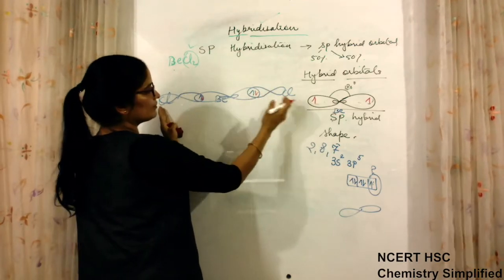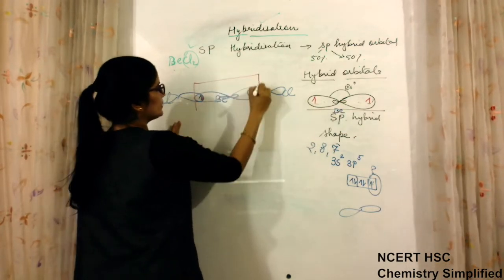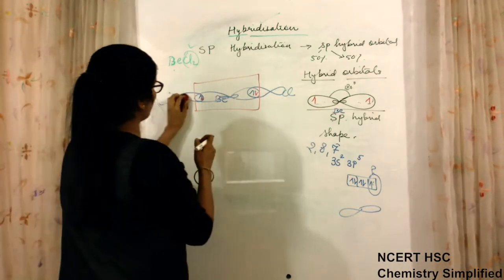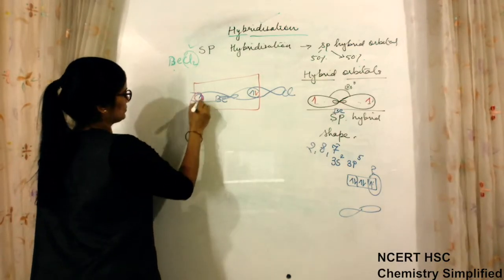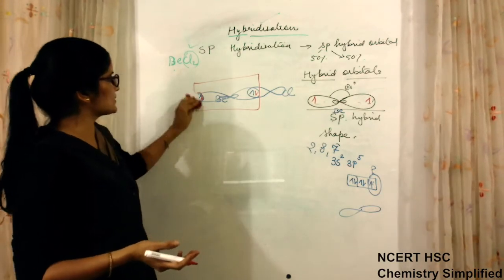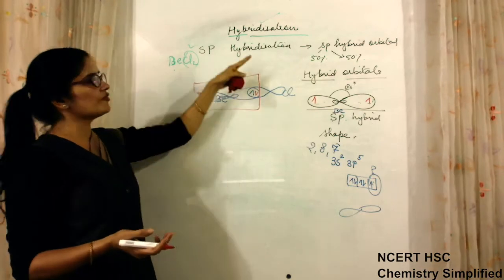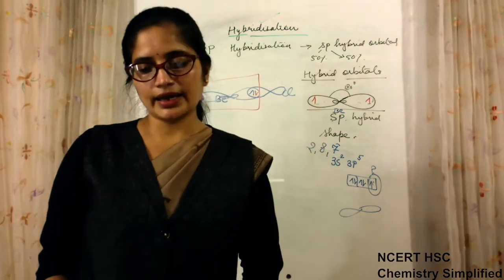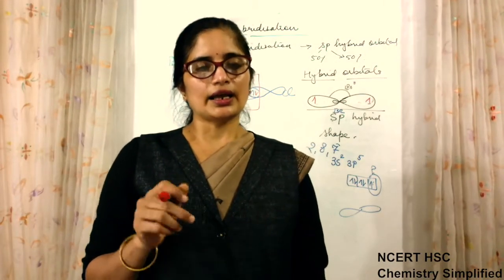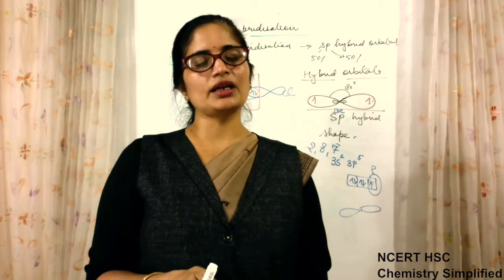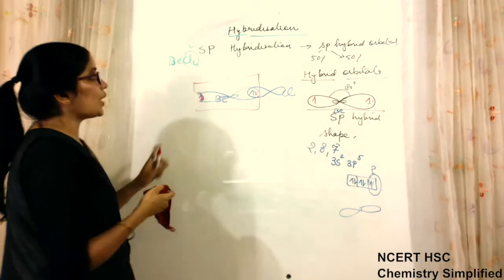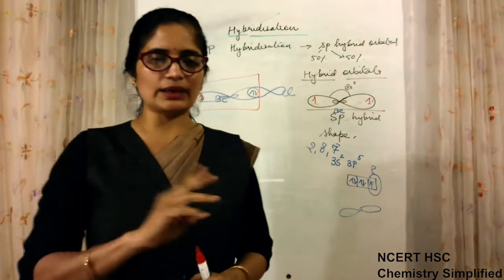This is the overlapping with the side atom, and the geometry will be given by this part only, not by the other part. You can make this orbital of chlorine anyway, so it will not decide the geometry. Whatever geometry is decided is only by the central atom in the case of hybridization. Is it clear how BeCl2 undergoes sp hybridization, and has linear geometry and bond angle 180 degrees? Clear? Only one we have taken just now. Now I will compare both, because these two things will keep on confusing you.